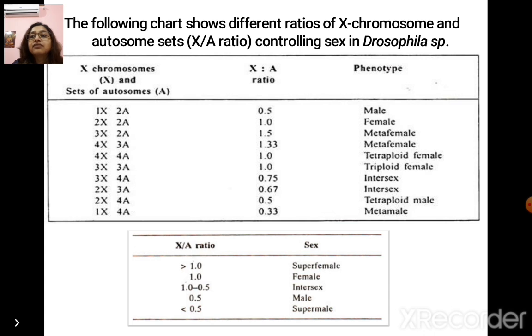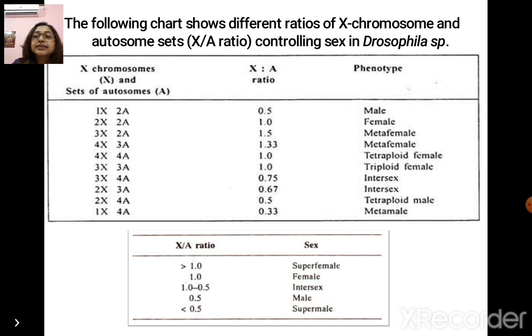Now, if we have similar sets of X and autosomes, then it will have the ratio of 1, where it will give rise to tetraploid, triploid or pentaploid females. Less than 1 and more than 0.5, any ratio in between, will give rise to intersex or gynandromorphs.